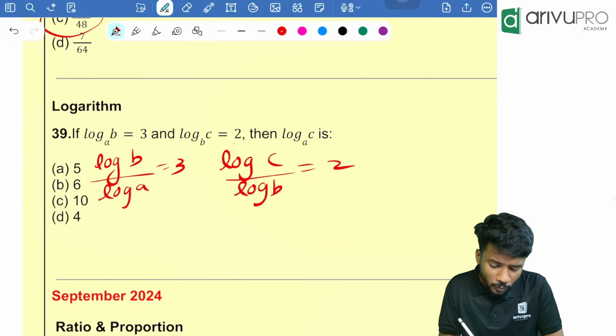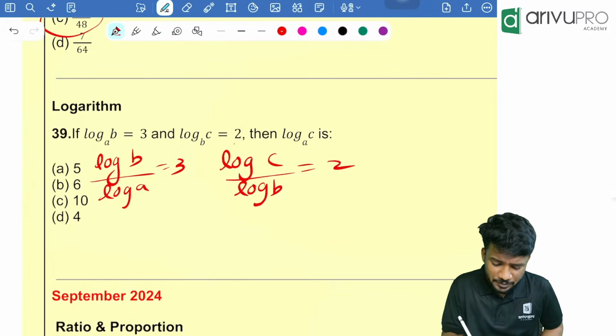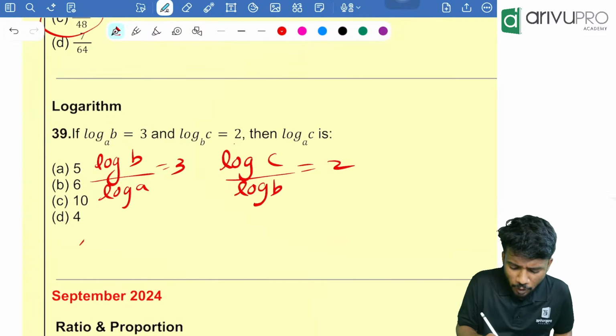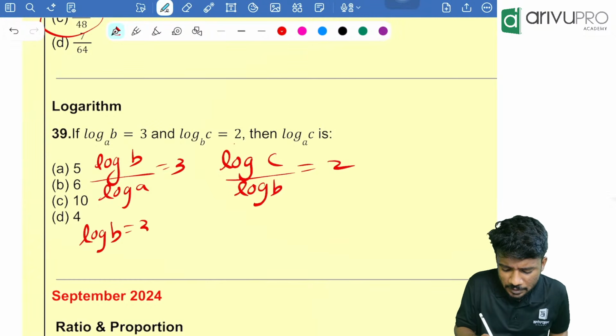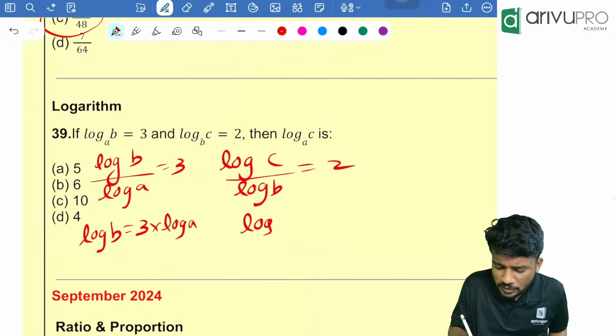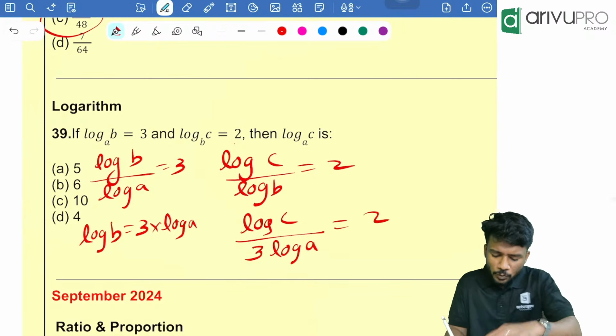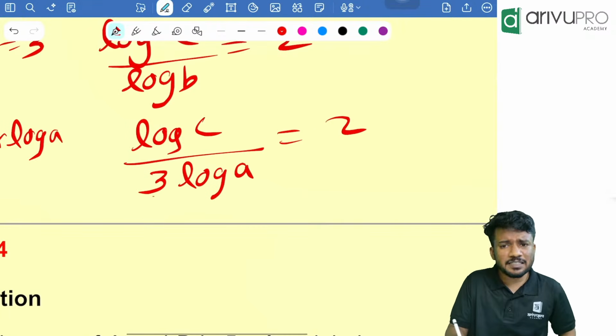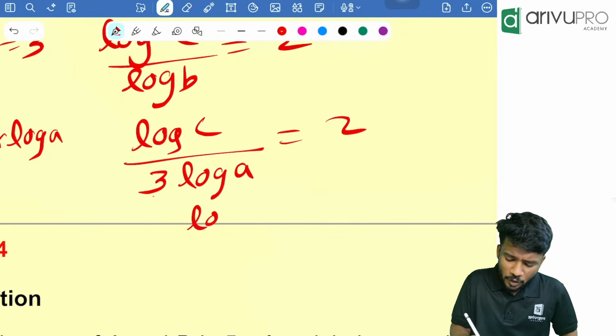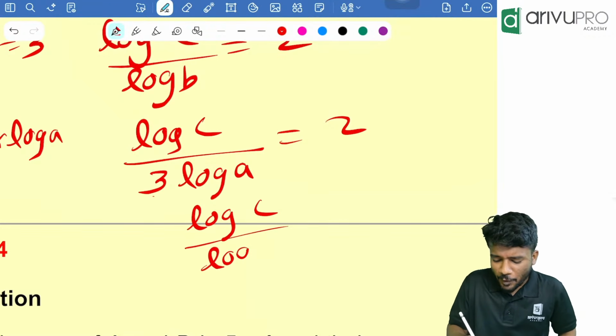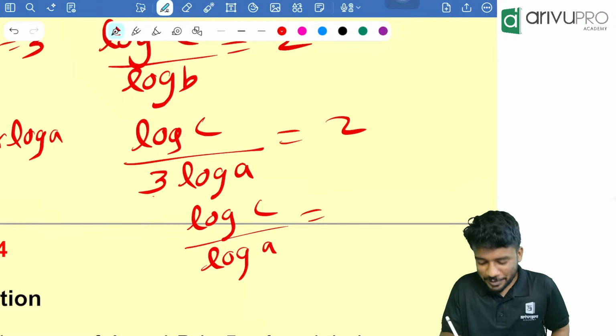From here, people, what are we going to do? I will substitute for log b. Log b is nothing but 3 into log a. Substitute here. That means log c divided by 3 into log a is equal to 2. Now, people take the 3 to the other side. That means log c divided by log a is equal to 3 into 2, which is 6.